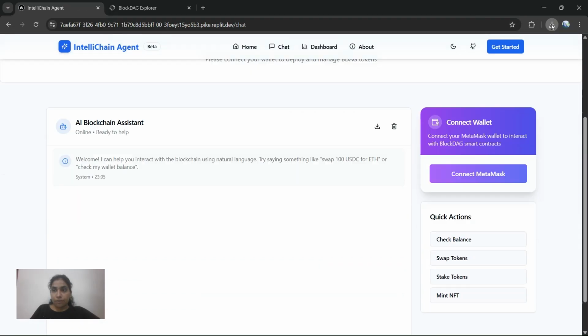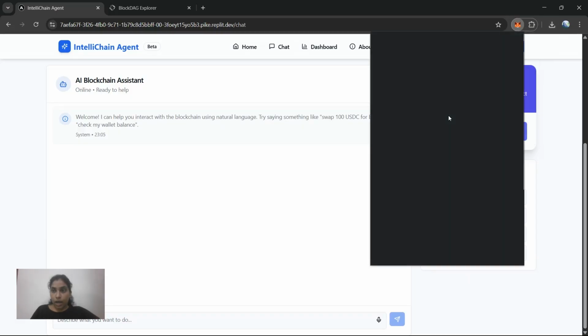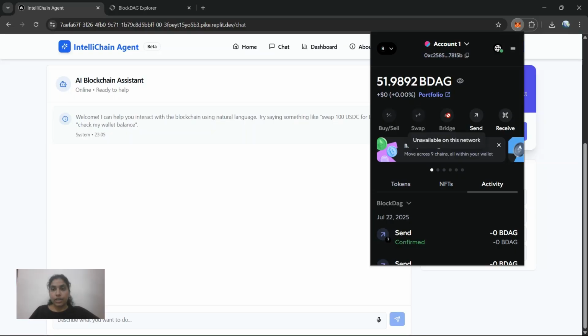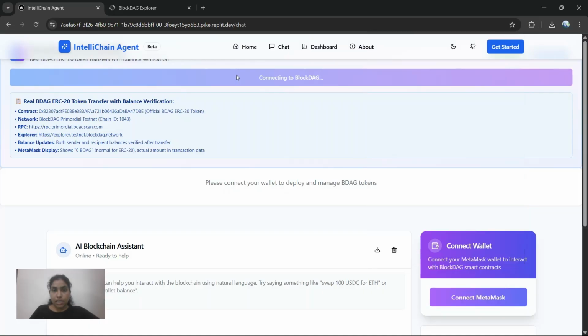I have just connected my MetaMask wallet in my browser. It's loading. Here you can clearly see that this is my MetaMask account wallet. All I have to do is connect MetaMask to this application. Here it is connecting.